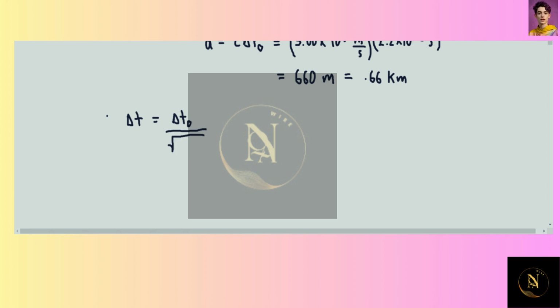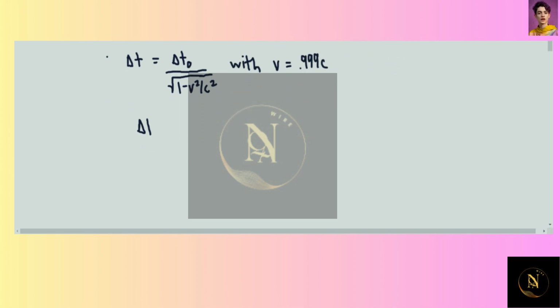We can relate the time to an observer on the Earth to the time of the muon, or basically the lifetime of the muon. So if we write this equation, which relates the two times, and we have a velocity of the muon of 0.999 times the speed of light, then we go ahead and make a calculation.